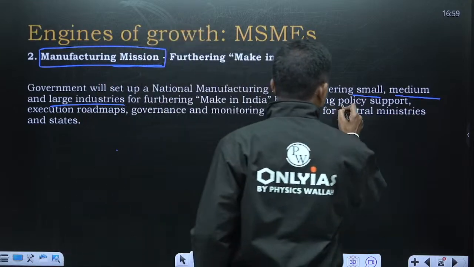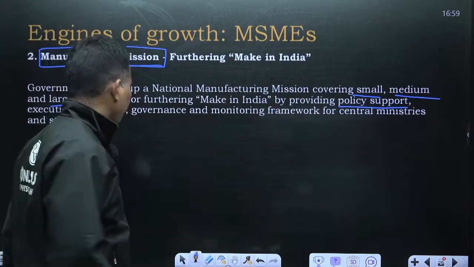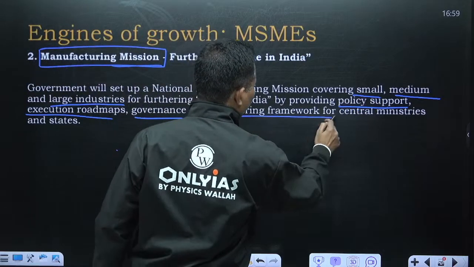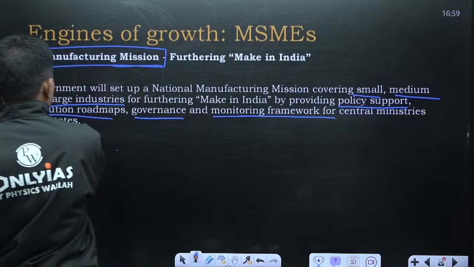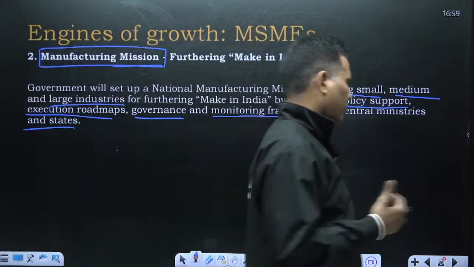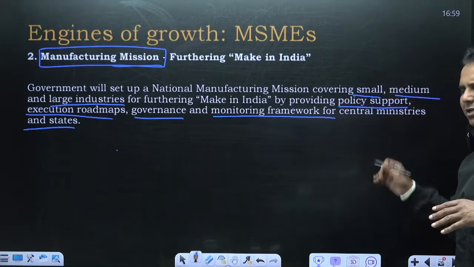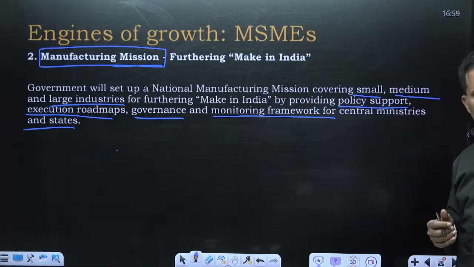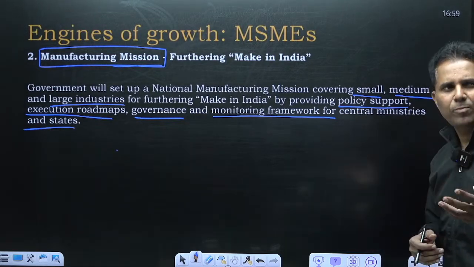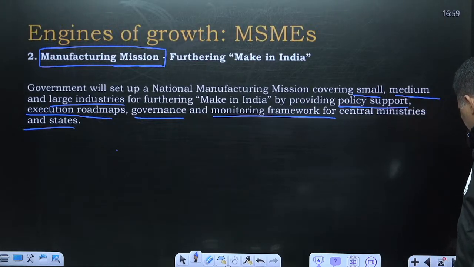So what will government do? Provide policy support. What kind of policy support, we will come to know in future. Execution roadmaps, governance and monitoring framework for central ministries and states. So a manufacturing mission will be launched, which will be the next step for Make in India. Government will be providing policy support, and if there is some execution blockade, then government will support in that. But how exactly it will be done, we will come to know once this comes.